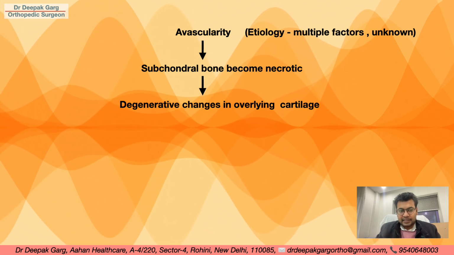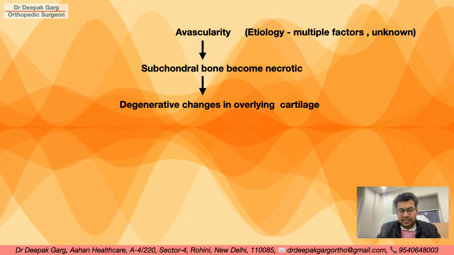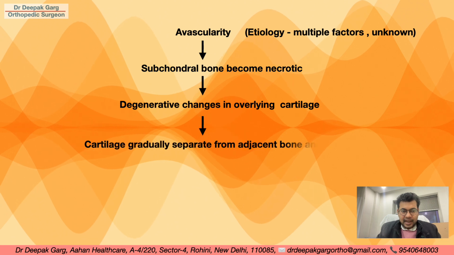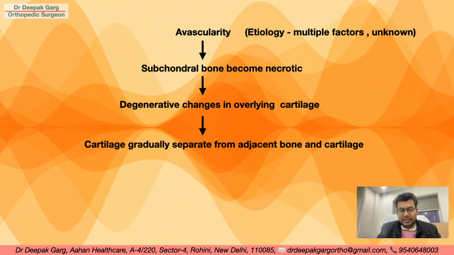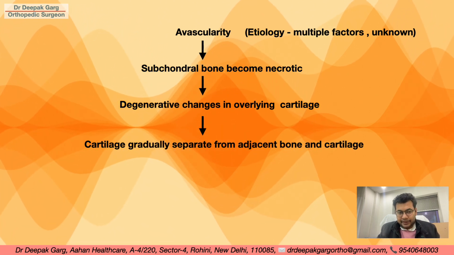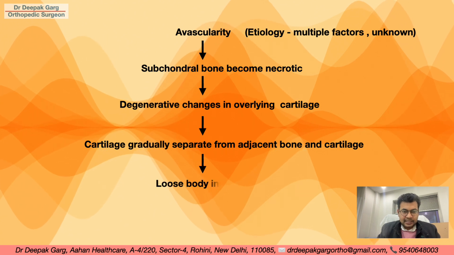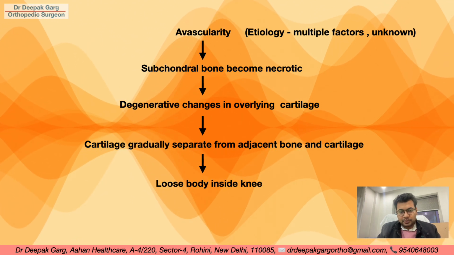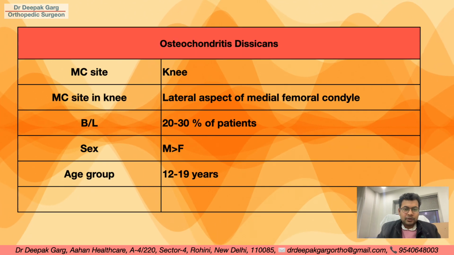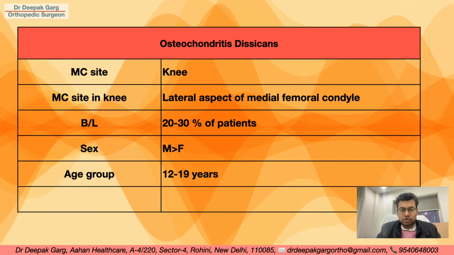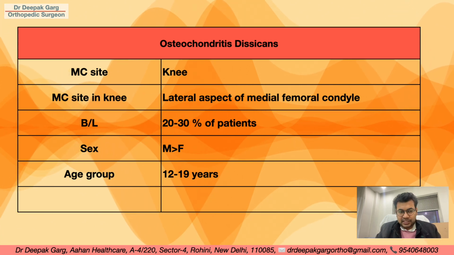Ultimately the degenerative changes will start in the overlying cartilage region, and gradually the cartilage will separate from the adjacent bone, and that will lead to loose body formation inside the knee joint. The most common site of osteochondritis dissecans is the knee.